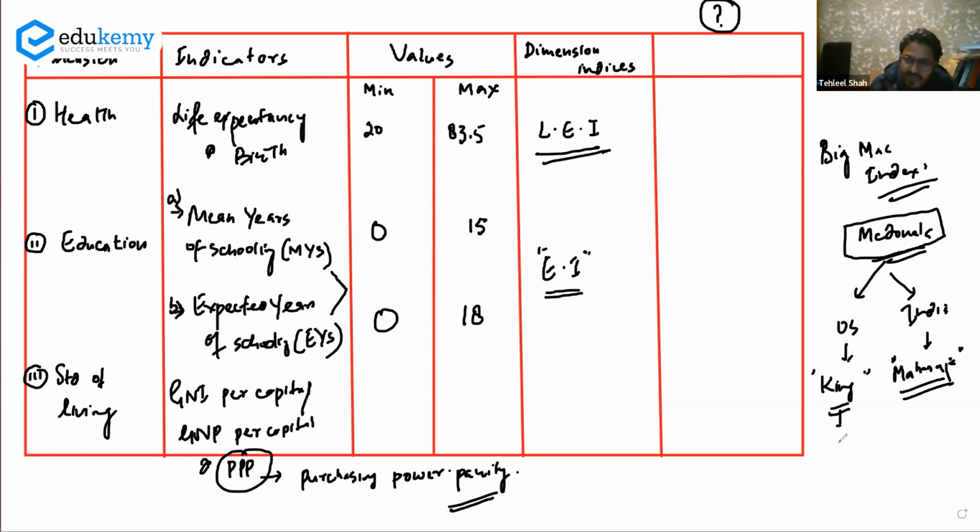If the King Burger is worth $1 in the United States, what purchasing power should tell you is how much it will cost in India. That is, how many dollars it costs in the United States and how many rupees it costs in India. That would give me the purchasing power parity, the difference in the purchasing power of these two currencies.